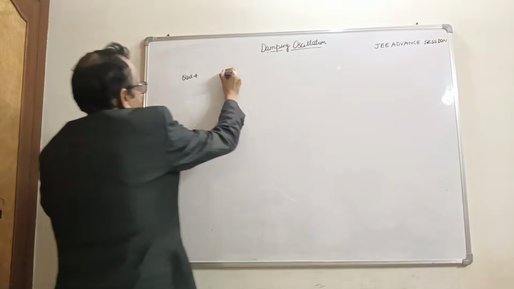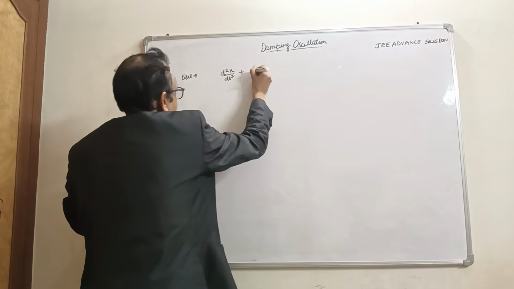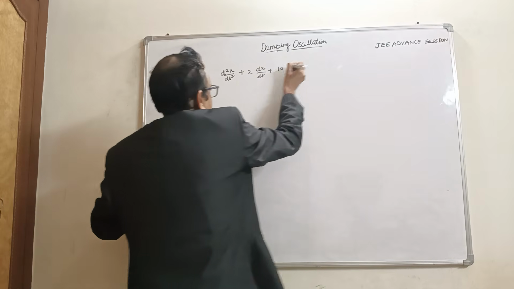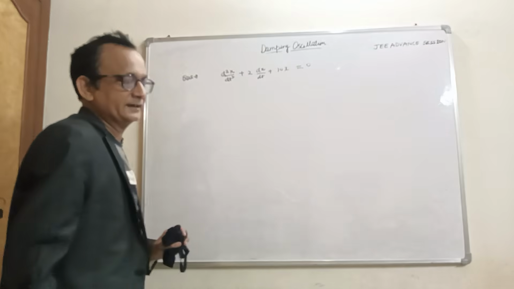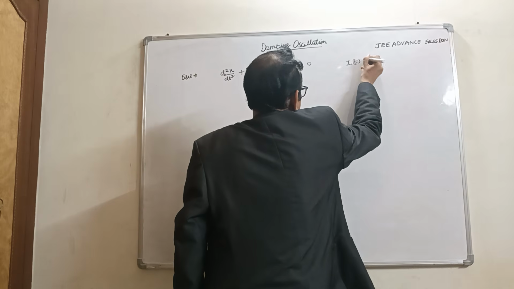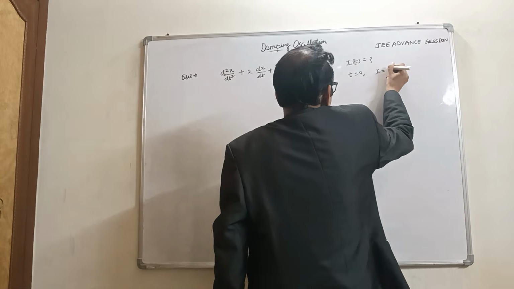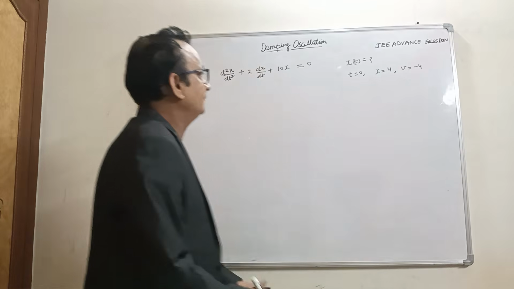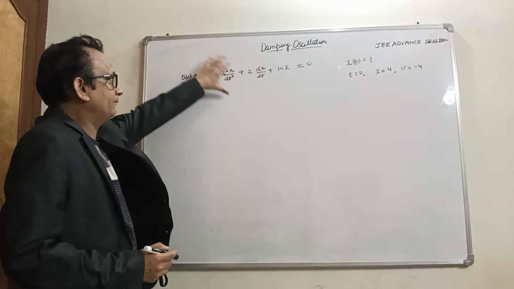So this is the case. This is the equation d²x/dt² + 2 dx/dt + 10x = 0. This is a differential equation. We have to find the displacement of the particle at time t. When t is equal to 0, the displacement is 4 and velocity is minus 4. So we have to find the displacement for this motion.